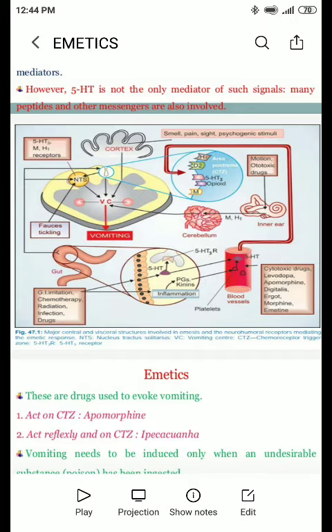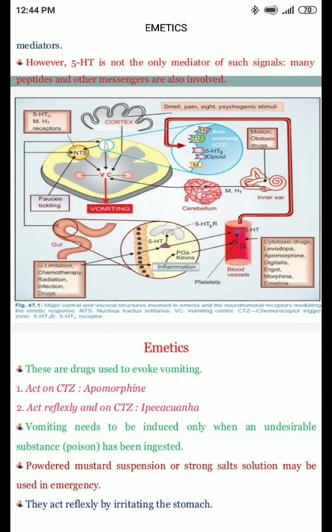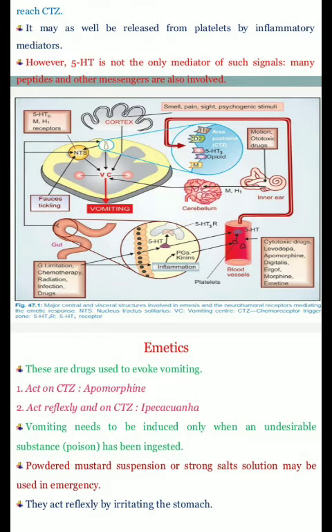Moreover, platelets and inflammatory mediators also cause release of 5-HT3, and the released 5-HT3 gets access into the blood circulation and reaches CTZ. Moreover, the vomiting center also responds to afferent input from the vestibular system, the primary and higher brainstem and cortical structures.